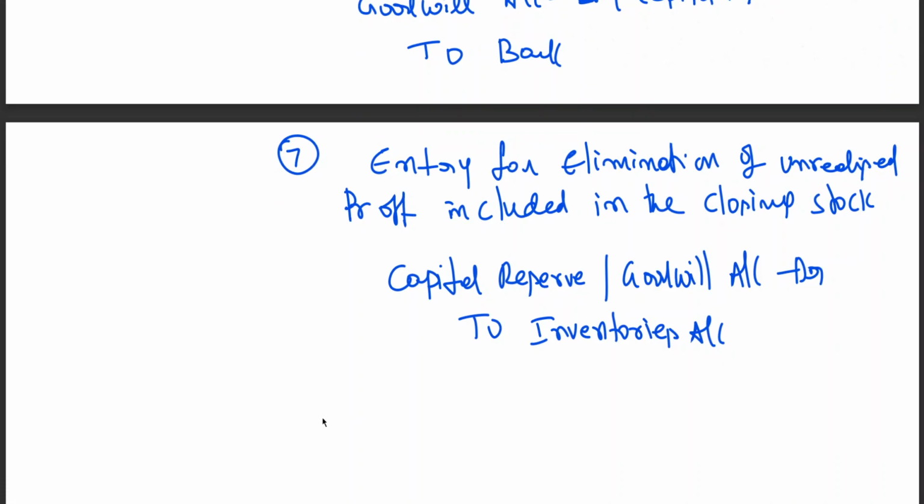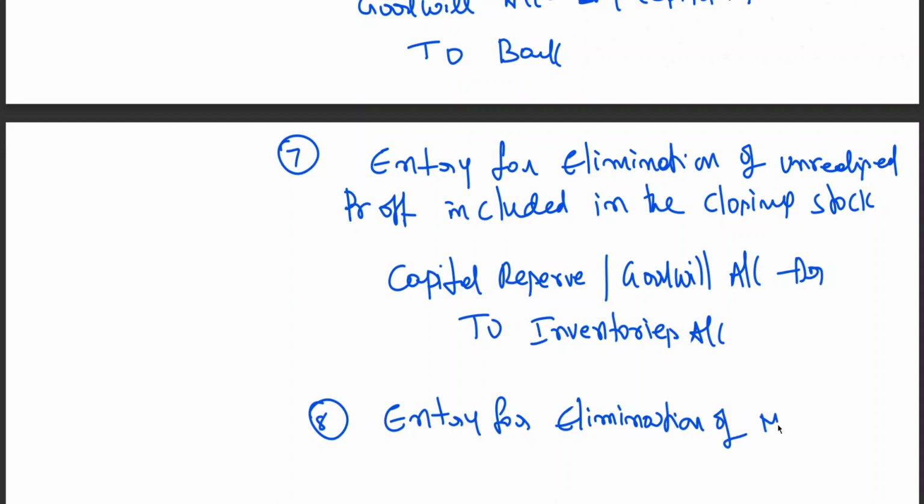And last one, eighth one. Entry for elimination of mutual owings.